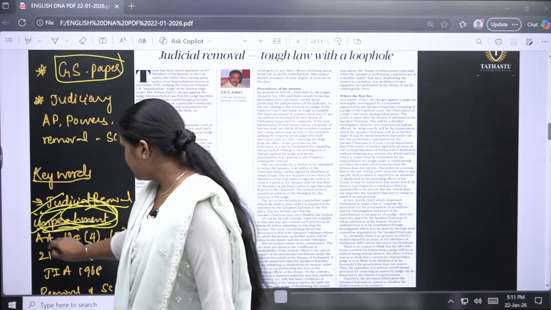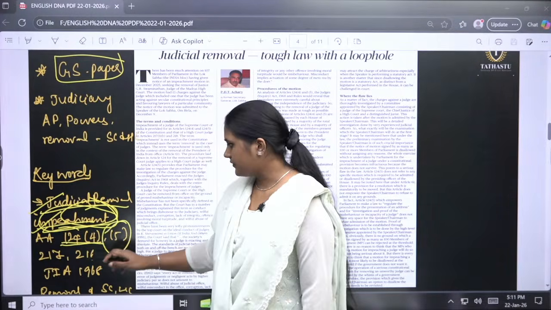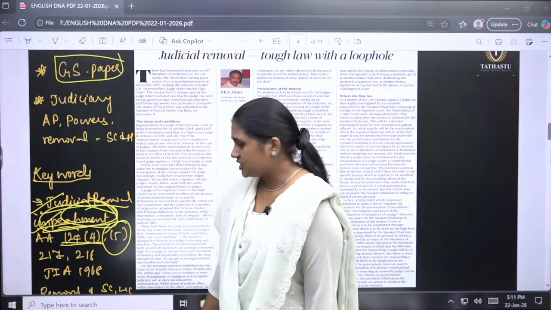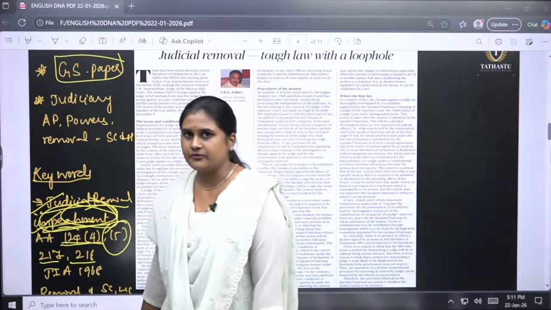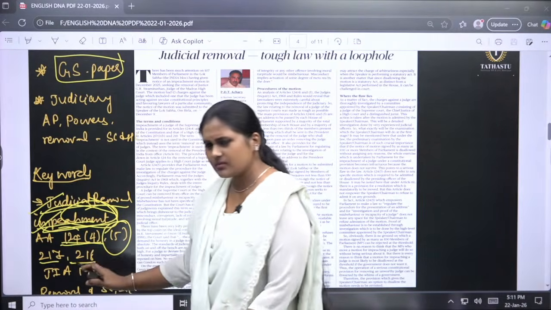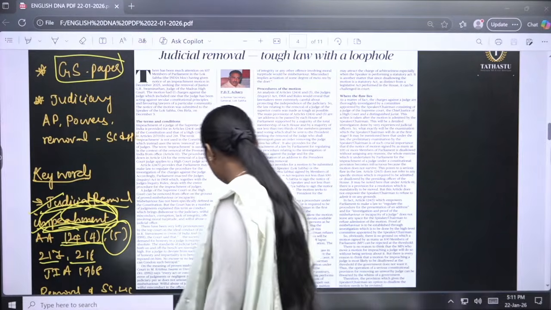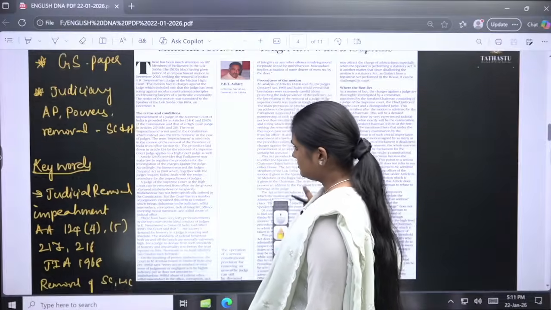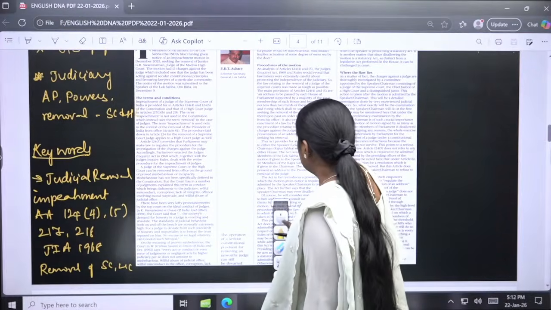Okay. So basically Article 124(4) and subclause 5 will be for Supreme Court judges, and Articles 217 and 218 will be for High Court judges. Okay. And also the Judges Inquiry Act 1968 is important for us. These are the keywords that we have to focus on here. Okay, so let us move.